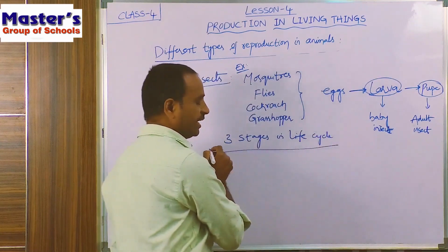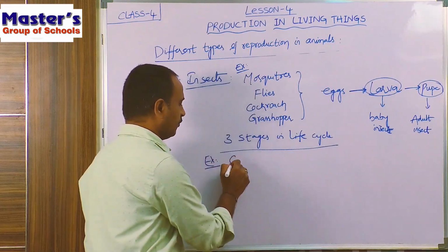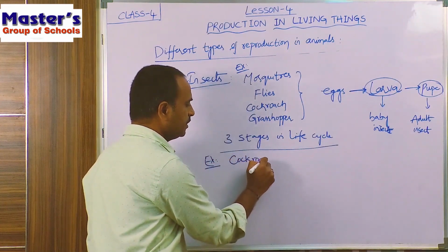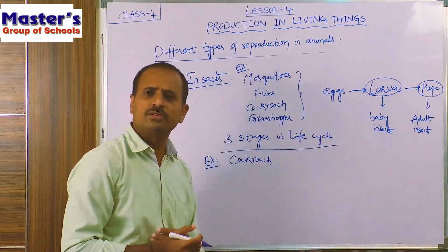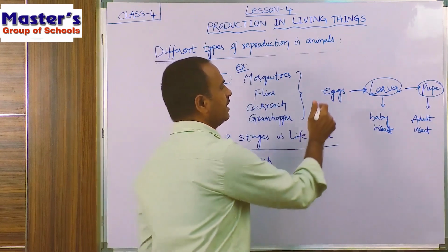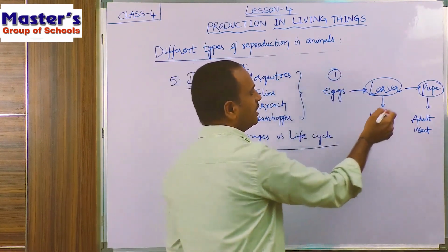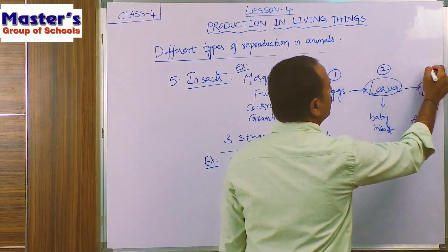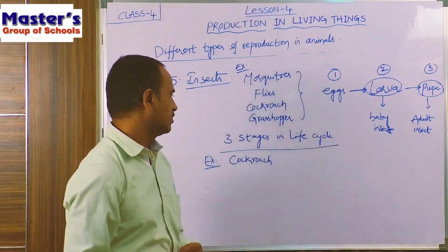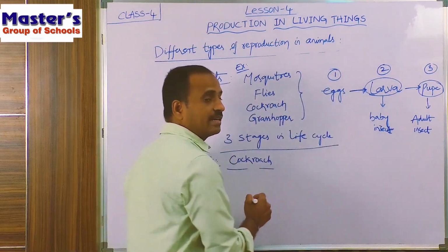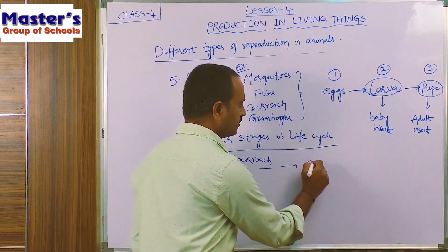If you take an example of cockroach, in the life cycle of cockroach, there will also be 3 stages. So what are those 3 stages? The first one is egg. The second one is larva. And the third one is pupa. So these are the 3 stages in their life cycles. So first, the cockroach will lay eggs.